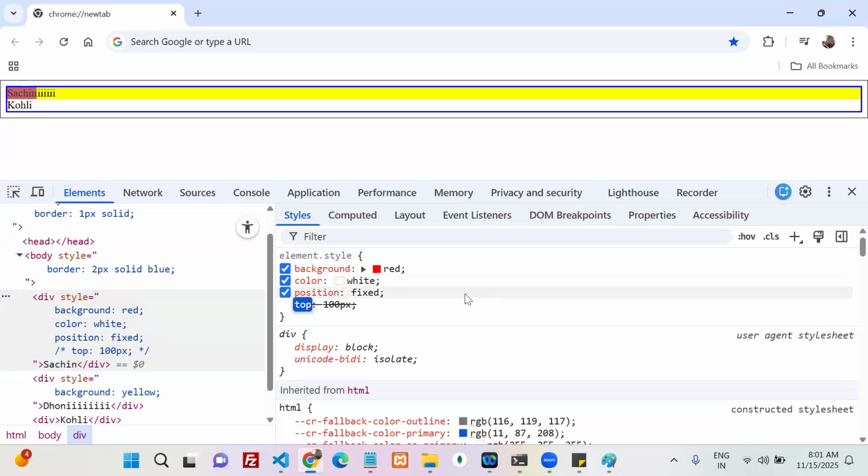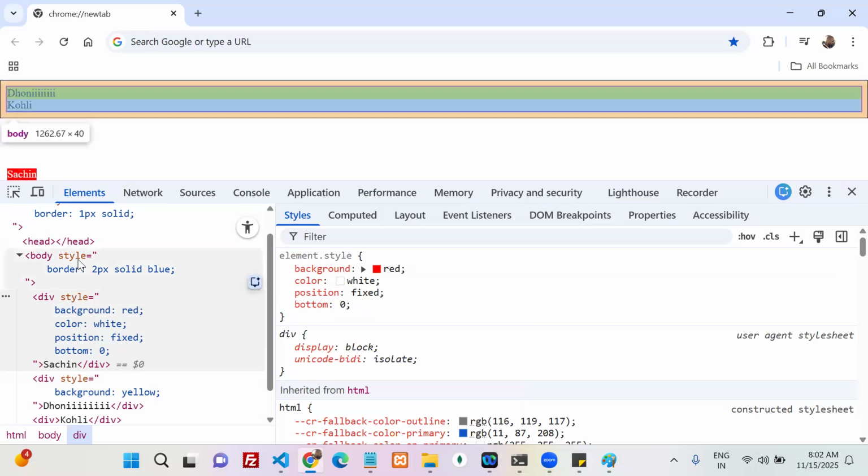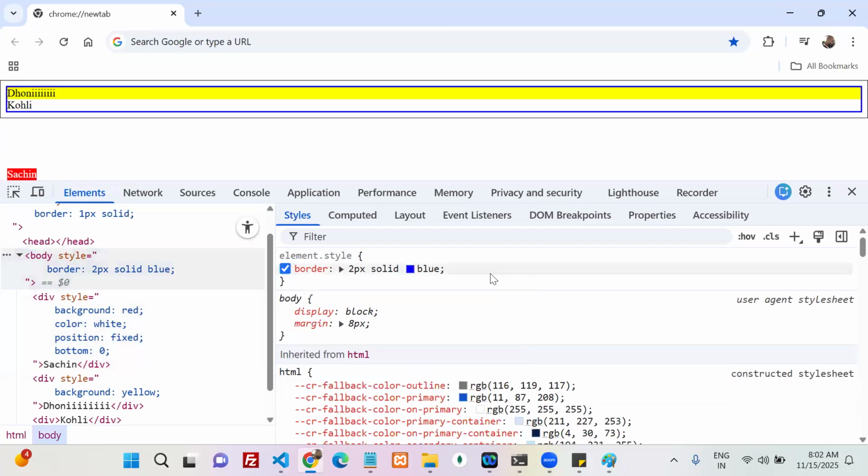Now we are talking about if it is top 100, which one does it take as a reference? If it is bottom 0, which one does it take as a reference? By seeing this, the Viewport. But you can ask a question: if in between any parent has other than static, is something changed? Can we try that also? Who is the parent of my Sachin? The Body. Can I put other than static on the Body?